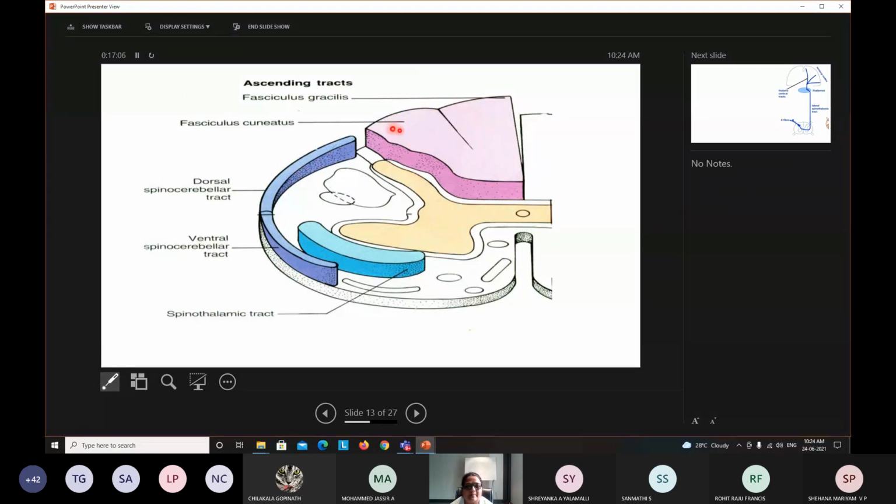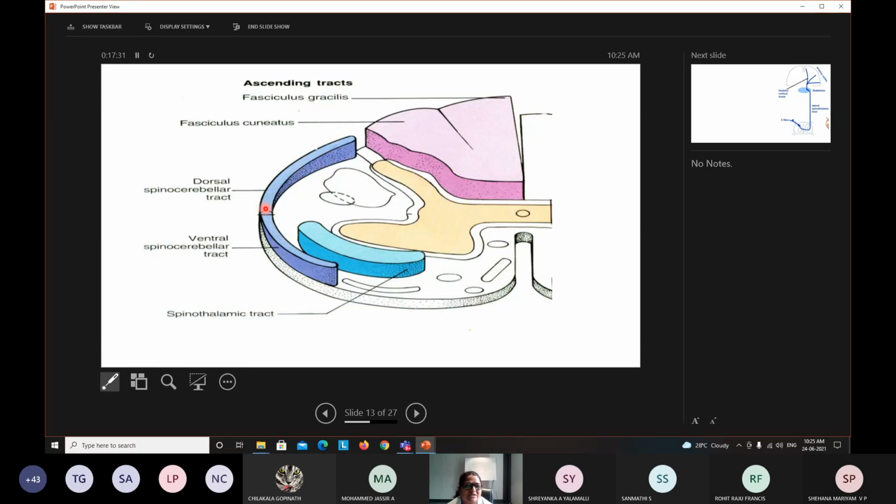As you can see, they are located in the posterior column. There are two types in that: fasciculus gracilis and fasciculus cuneatus. The medial one is called gracilis, and the lateral one is called cuneatus.